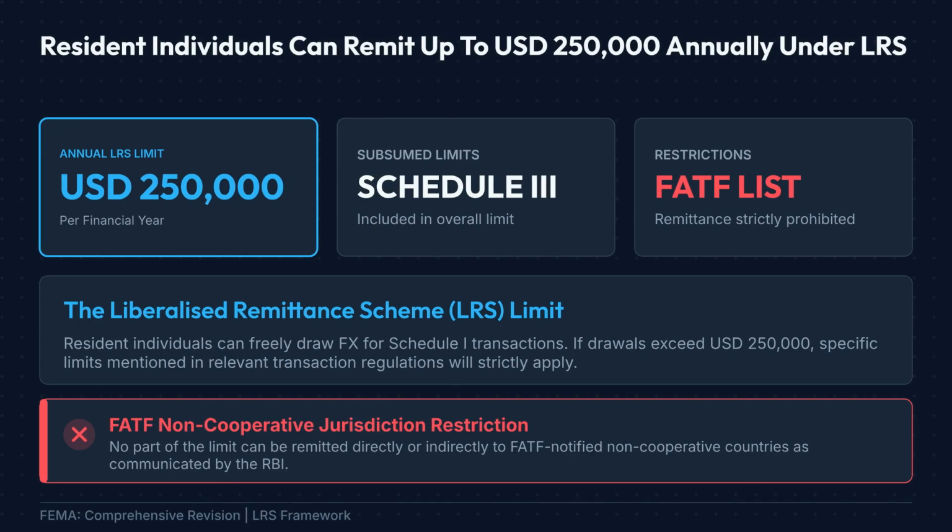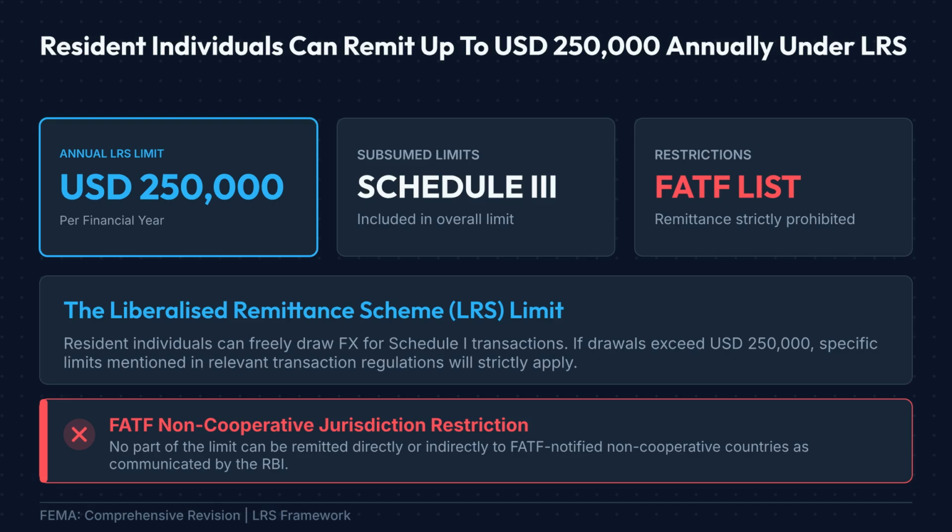One of the most important FEMA limits for examinations is the liberalized remittance scheme limit. Under this framework, a resident individual may remit or draw foreign exchange up to $250,000 United States dollars per financial year for permissible capital account transactions covered under Schedule 1. This limit also includes certain current account transactions covered under Schedule 3, meaning those amounts are subsumed within the overall ceiling.